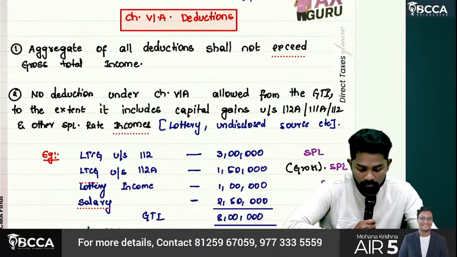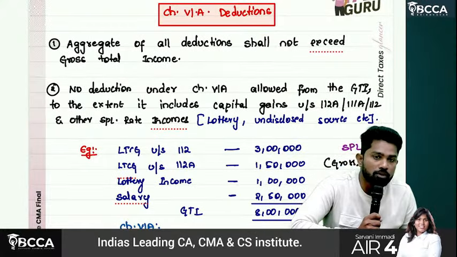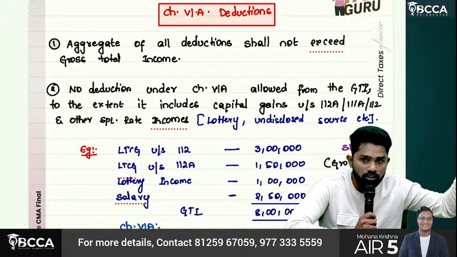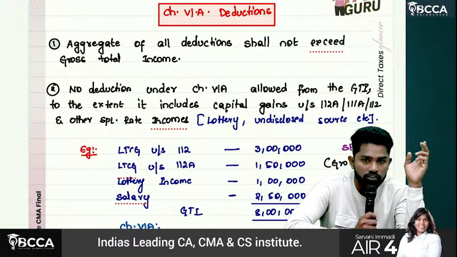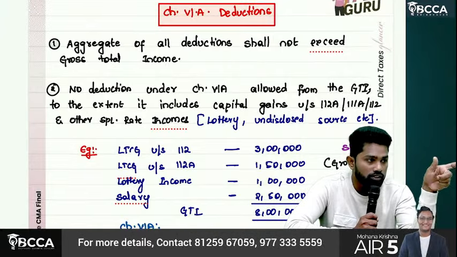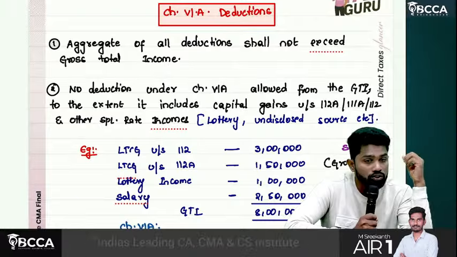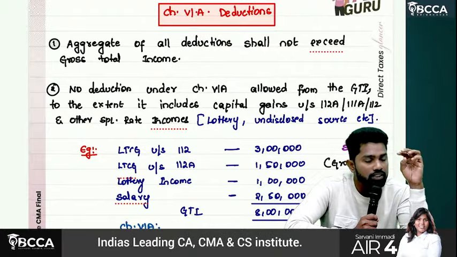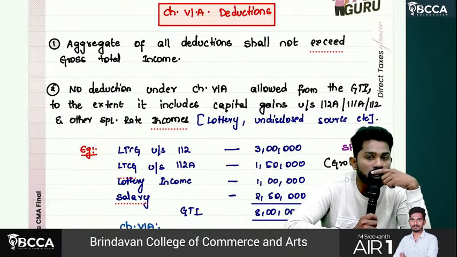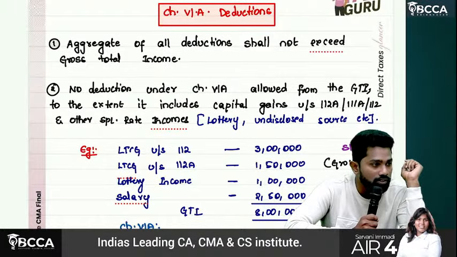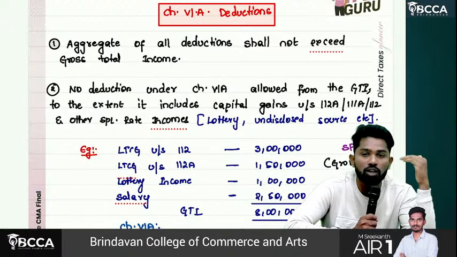First one. Sir, if you remember the format of total income, how do we compute total income? First we take incomes from all the heads computed. Then we apply clubbing provisions, set off and carry forward provisions, then we get gross total income. Then from gross total income we subtract chapter 6A deductions. Let's say we have gross total income of 10 lakhs and the deductions available are 12 lakhs. If we subtract 12 lakhs, can the net total income be negative 2 lakhs? No, right? Net total income can become 0 at maximum. It cannot become a negative figure.